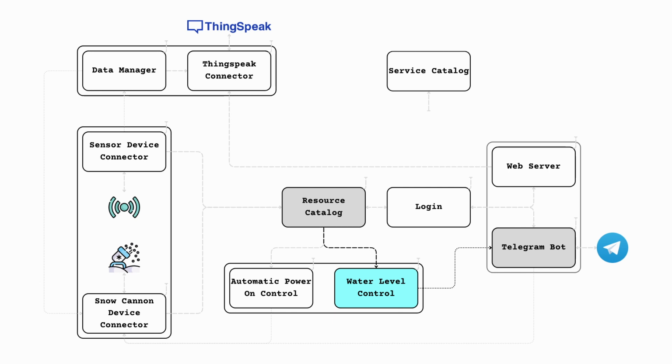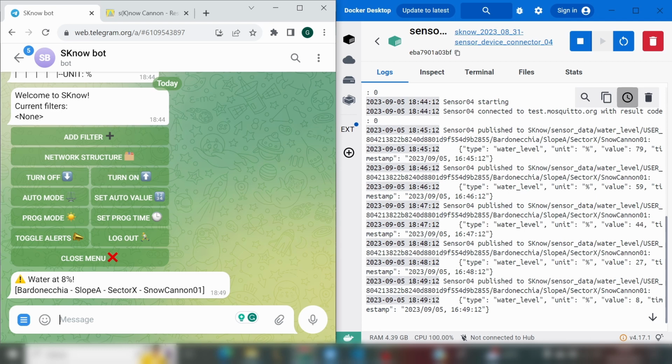The water level control manages alerts related to low levels of water in the cannon's tank. It periodically checks the water level from the resource catalog for each cannon. If it is below 20%, it publishes a message to an MQTT topic, which is listened to by the Telegram bot, which consequently sends an alert to all the chats associated to the account managing that cannon.